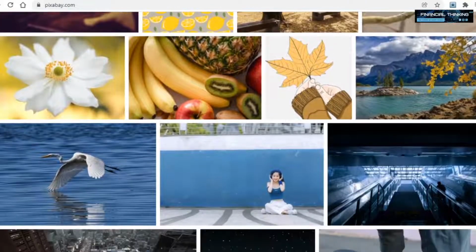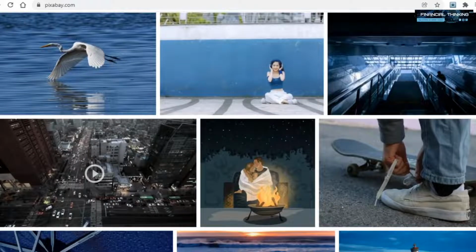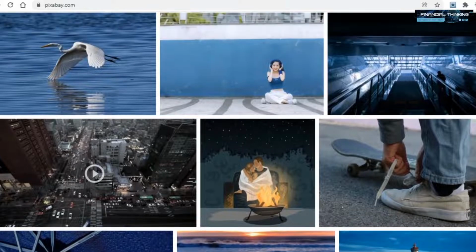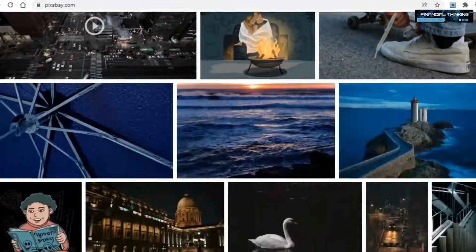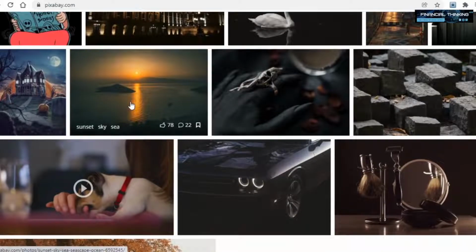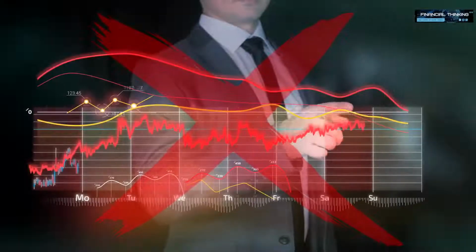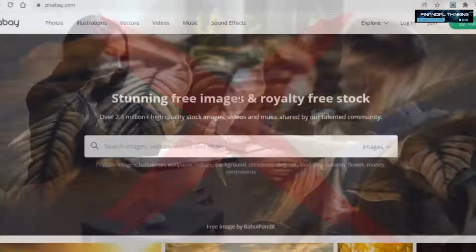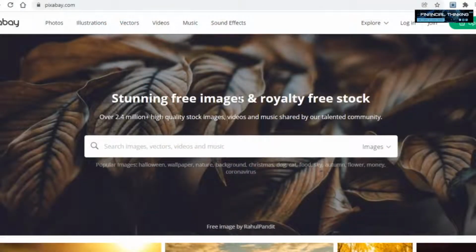And for those of you who don't know, royalty-free means you have the license to use them without any copyright problems. And the best part, arguably though, and something I know you guys will appreciate, is that you can download the said images and videos for 100% free. So they don't ask you to pay for them, and this is precisely why we want to use this website.